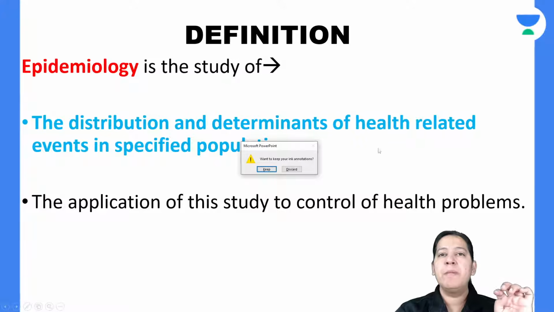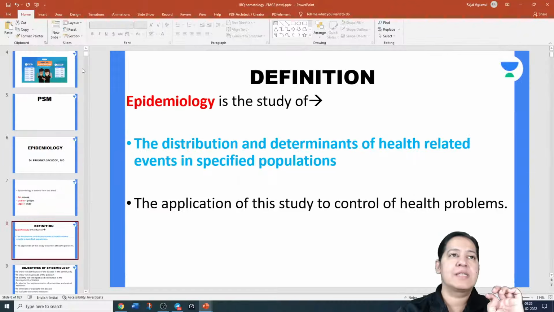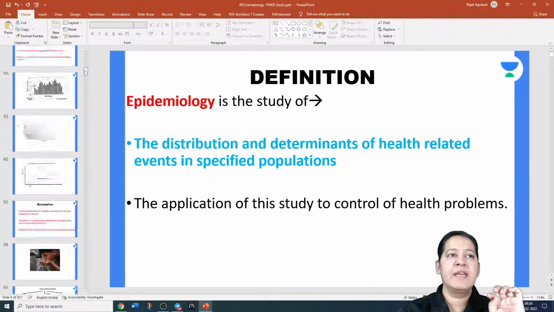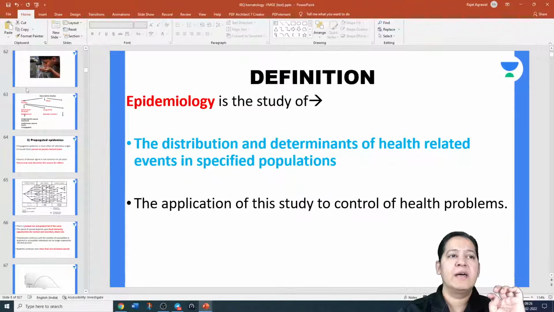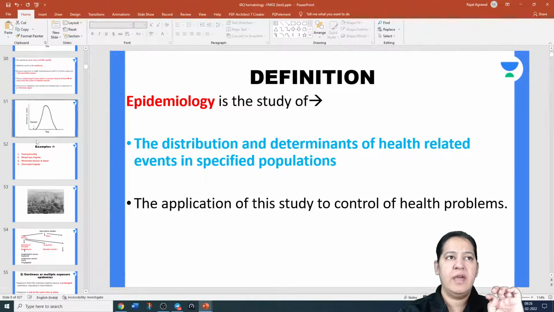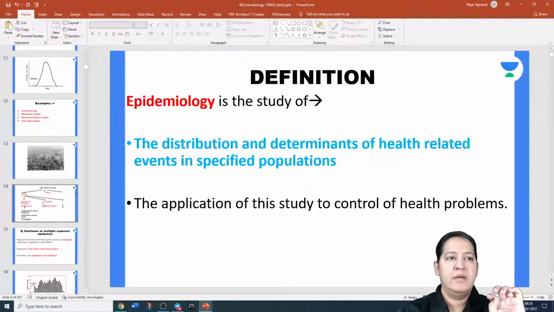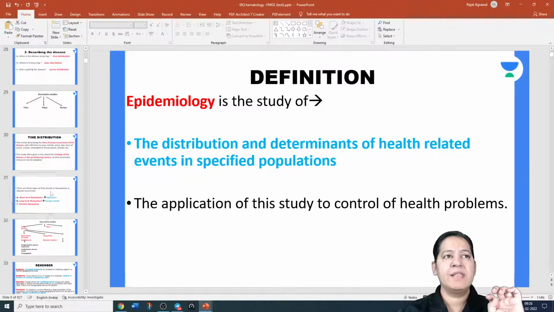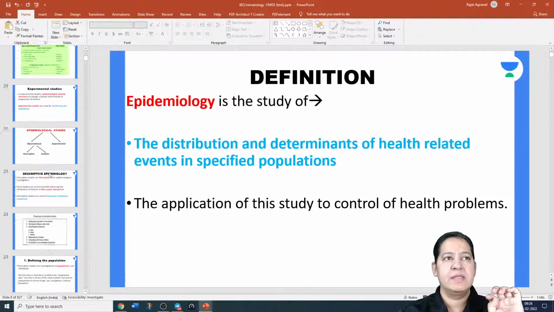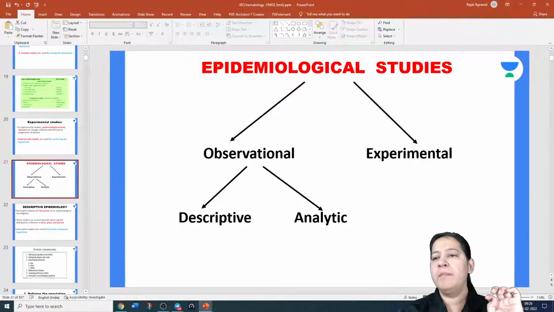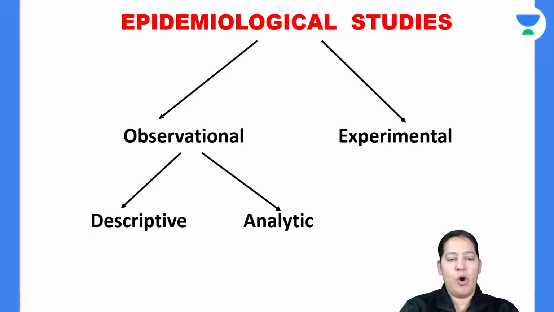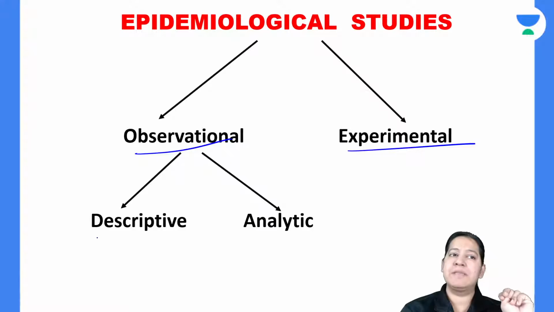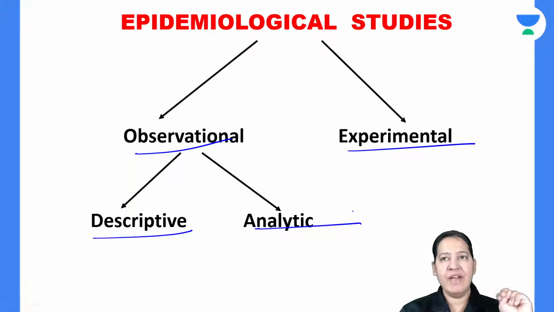Let me move to the epidemiological studies. In epidemiological studies, we have already seen how many types of studies are there. This is the basic classification of the studies. Epidemiological studies are of 2 types: observational studies and experimental studies. Observational studies are again of 2 types: descriptive and analytic. We have seen that.